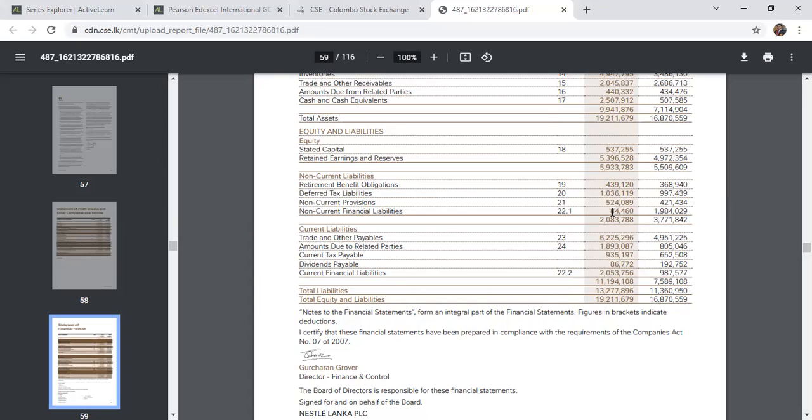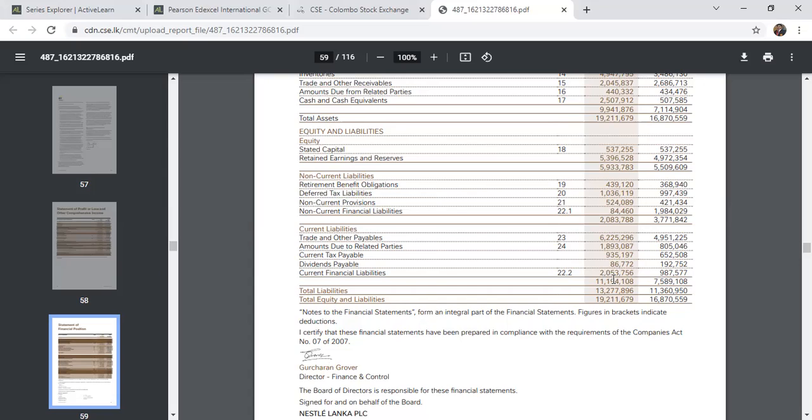That's the main reason. And look at the other one, current liabilities. Current liabilities mean the liabilities that you have to settle within one financial year, starting with the trade payables. When you're doing business, you buy on trade credit from suppliers, and that improved from 4.9 billion to 6.2 billion. Amount due to related parties improved by about 1 billion. Current tax payable improved from 652 million to 935 million. Dividends payable did not improve, only 86 million. Current financial liabilities and other liabilities improved from 900 million to 2.2 billion.